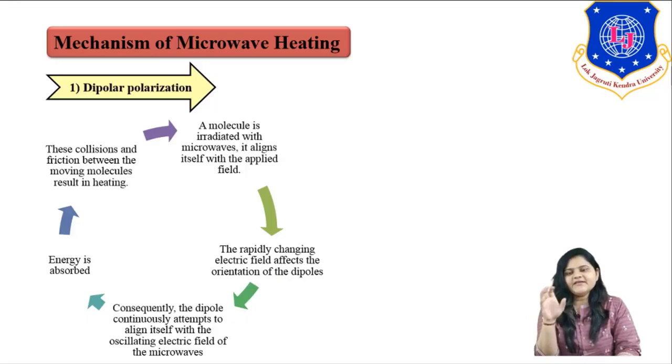Because of that, there is friction between the molecules, and this leads towards the formation of energy. The friction between the moving molecules leads to the heating.